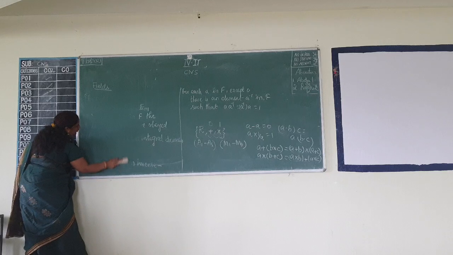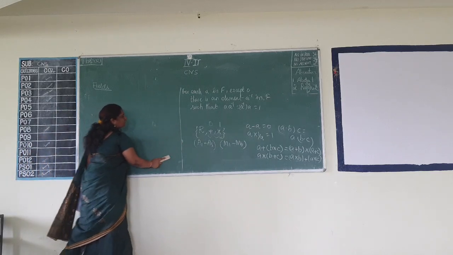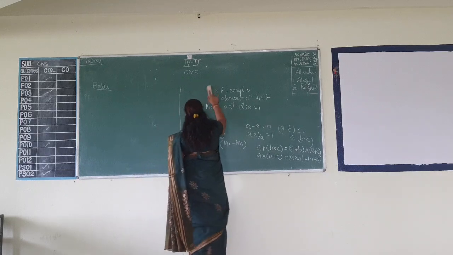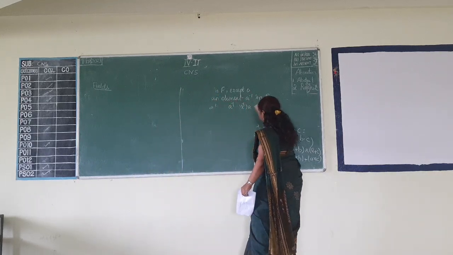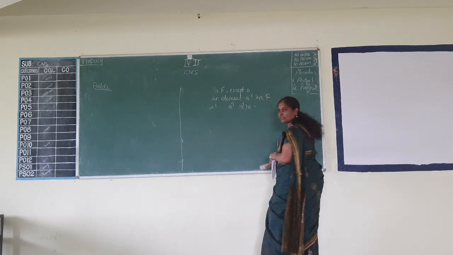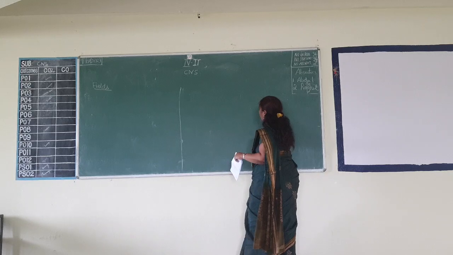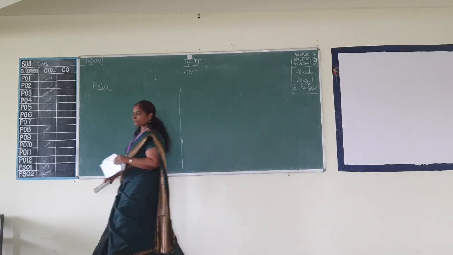Sometimes as a short question or 2 marks question, this may be asked. So this may not be asked as a 13-mark question and all, because it is a supporting concept for your cryptography. Understand? But a 2 marks question or maybe as a problem, this may be given.